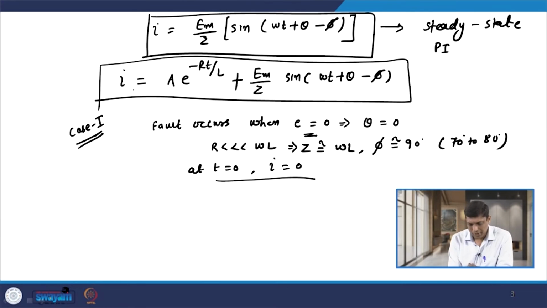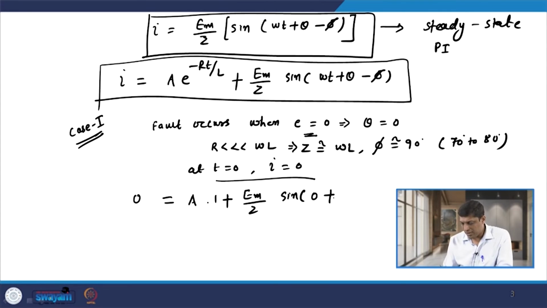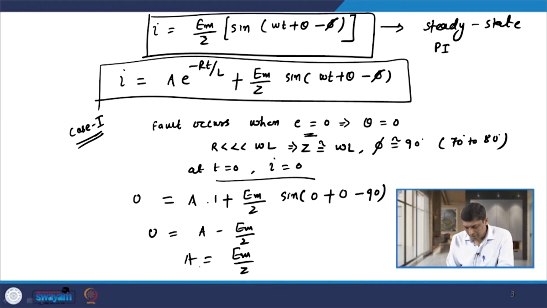If I use this value in the above equation, then I is 0, A e raised to minus Rt is 1, plus Em by Z sine of omega t, where t is 0, plus theta is also 0, and phi is 90 degrees. So sine of minus 90 gives A minus Em by Z equal to 0, so A comes out to be Em by Z.